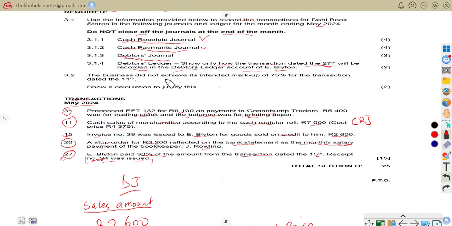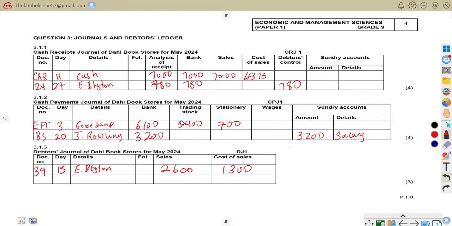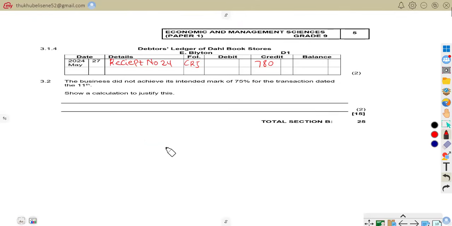3.2 says the business did not achieve its intended markup of 75% for the transaction dated 11. Show calculations to justify this. So that is what we are asked to do. For us to do that, let us be on the answer sheet and try to do it there. You're going to have the markup calculation on 3.2.